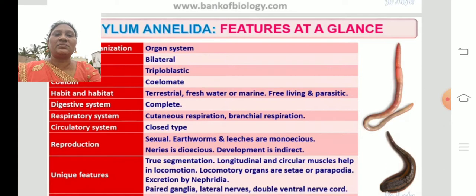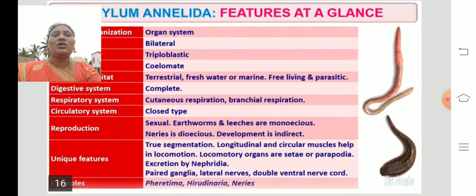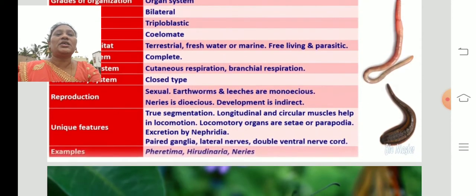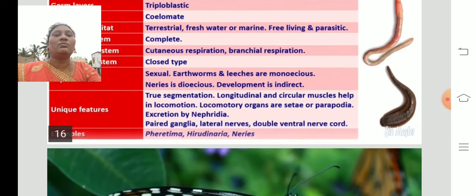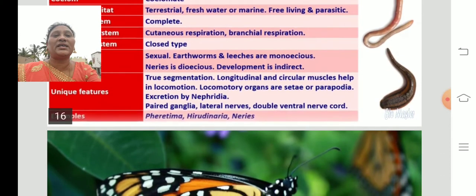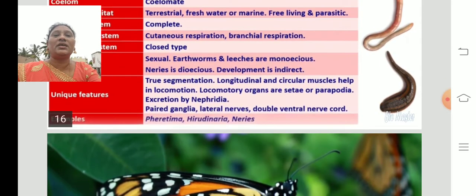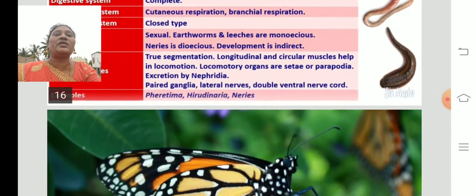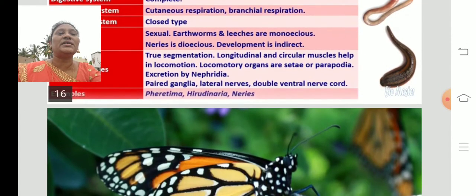The digestive system is complete, with cutaneous respiration and branchial respiration, and a closed type of circulatory system. We can find sexual reproduction in earthworms and leeches. Earthworms and leeches are monoecious and nereis is dioecious. The development will be indirect. The unique features are true segmentation, and the longitudinal and circular muscles help in locomotion.